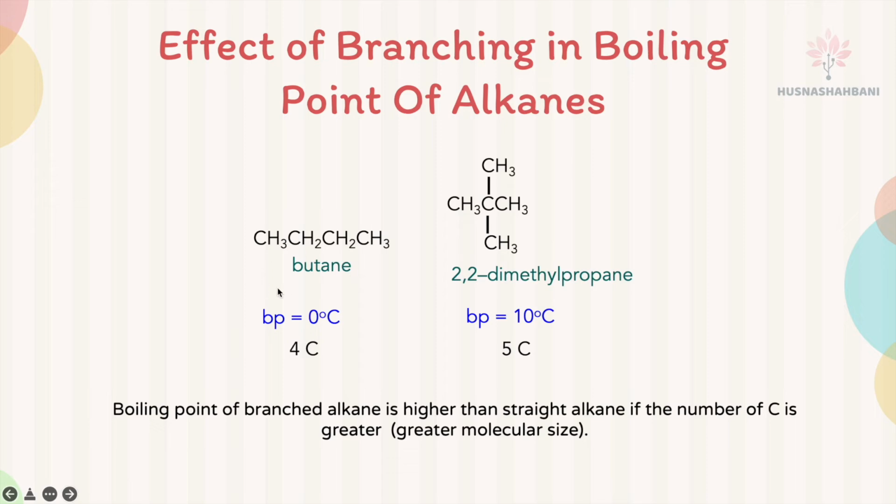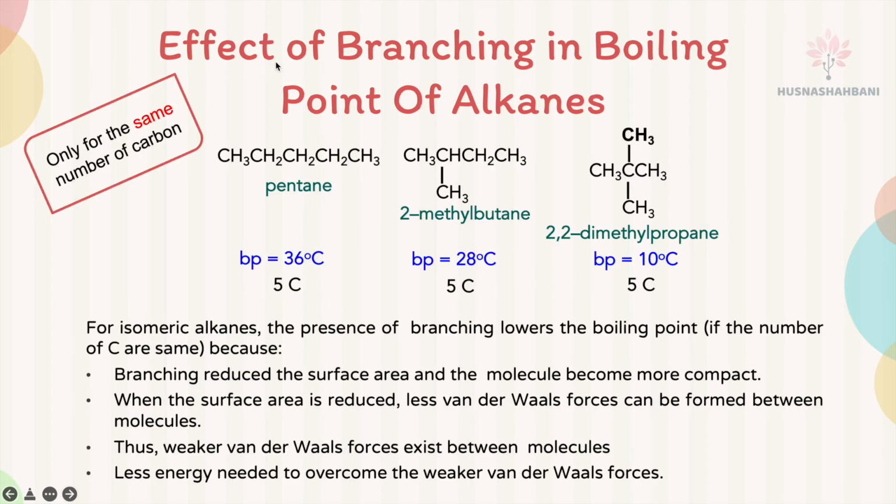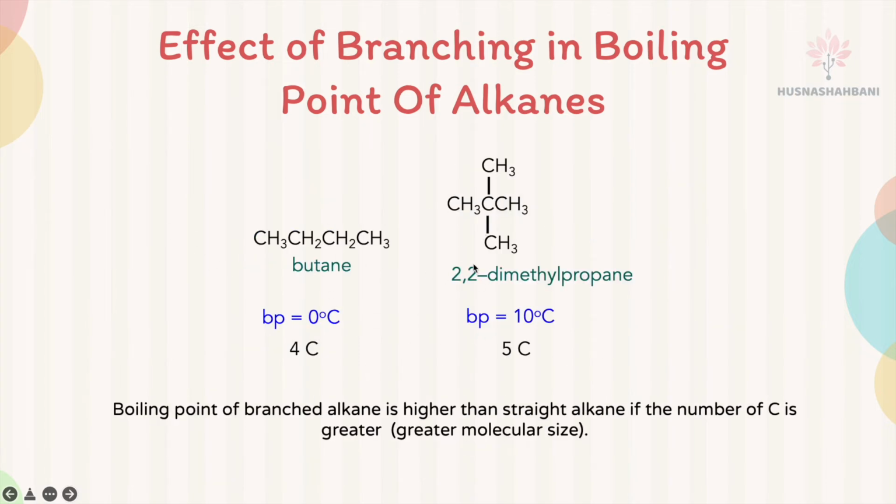As I've mentioned previously, this effect of branching is only for the same number of carbons. If you compare between these two alkanes, 2,2-dimethylpropane has a higher number of carbons. If the number of carbons is higher, it doesn't matter whether it has a branch or not, it will have a higher boiling point.